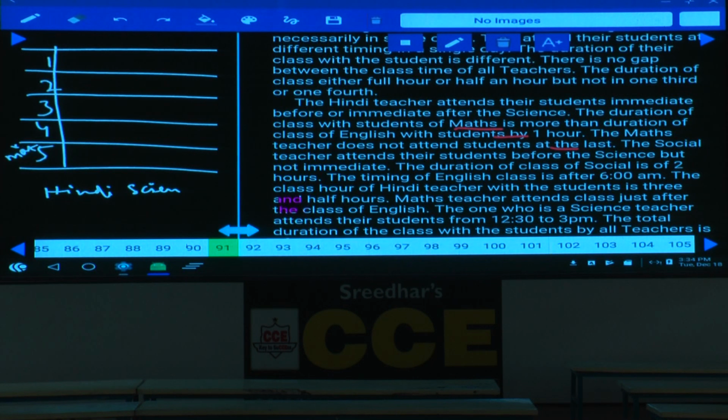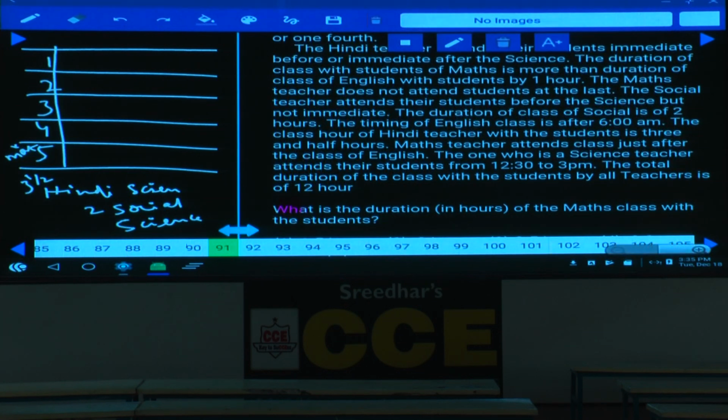And next one, the social teacher attends the students before the science, but not immediate. Social is before science, but not immediate. The duration of class of social is 2 hours. The timing of English class is after 6 a.m. And the class hour of Hindi teacher with the students is 3.5 hours. Hindi is how many hours? 3.5 hours. Hindi is 3.5 hours and social is 2 hours.